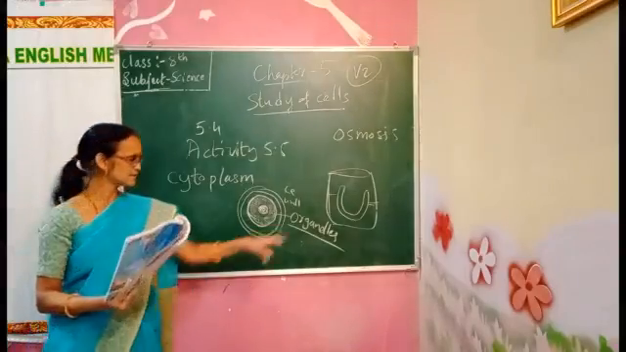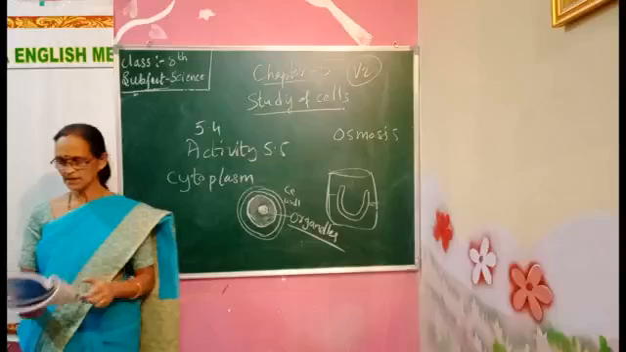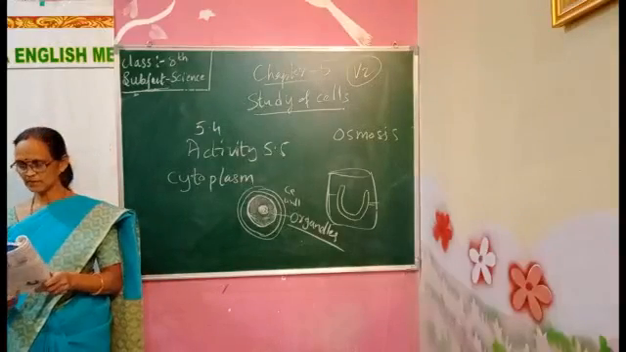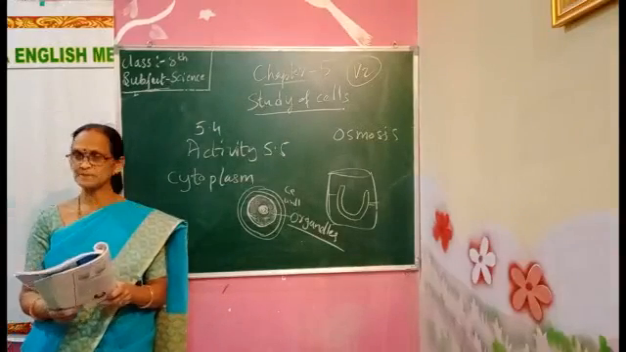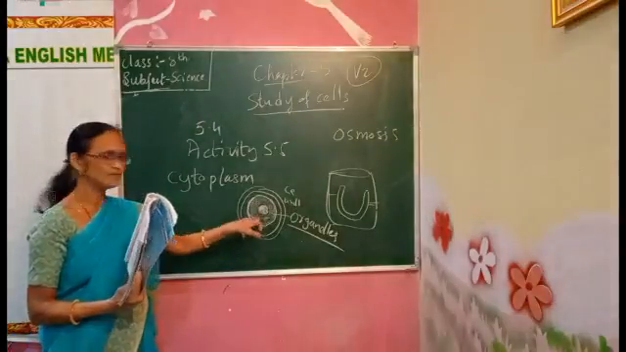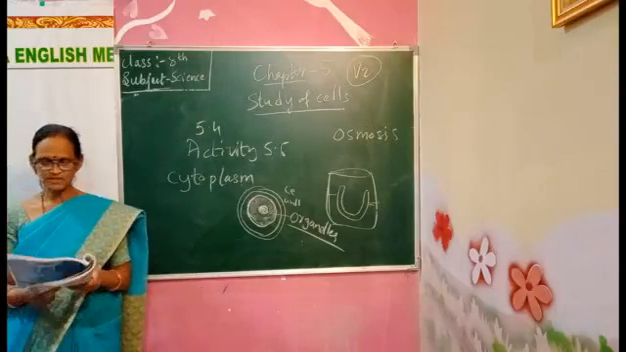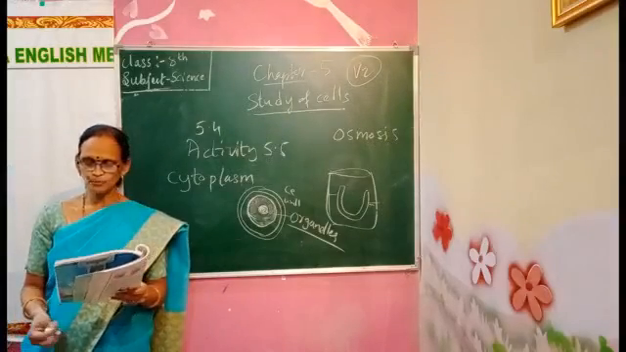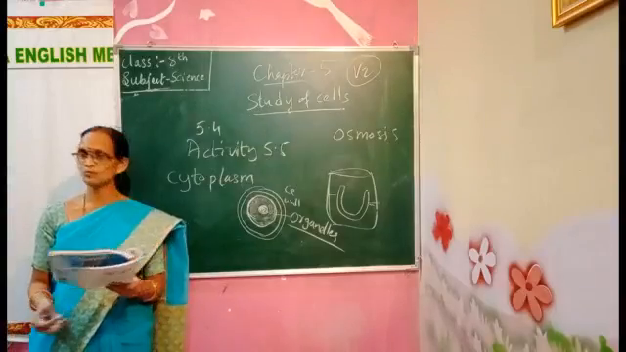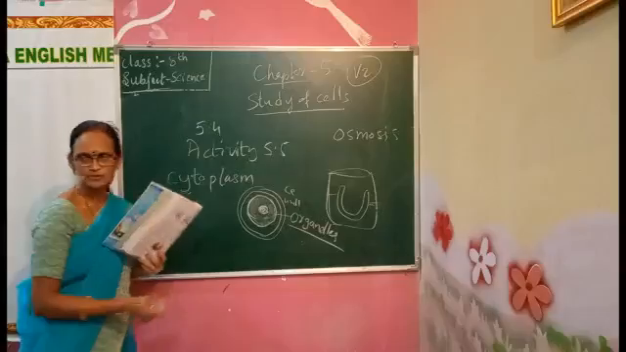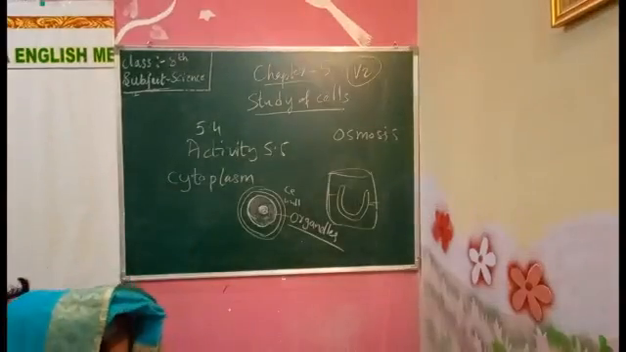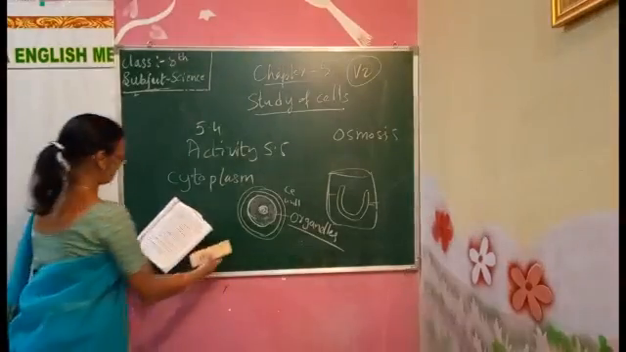Next, organelles are specialized structures found in the cytoplasm of the cell. They carry out specific functions, because they are living substance. They carry out some functions in our body. Organelles are grouped under two categories.